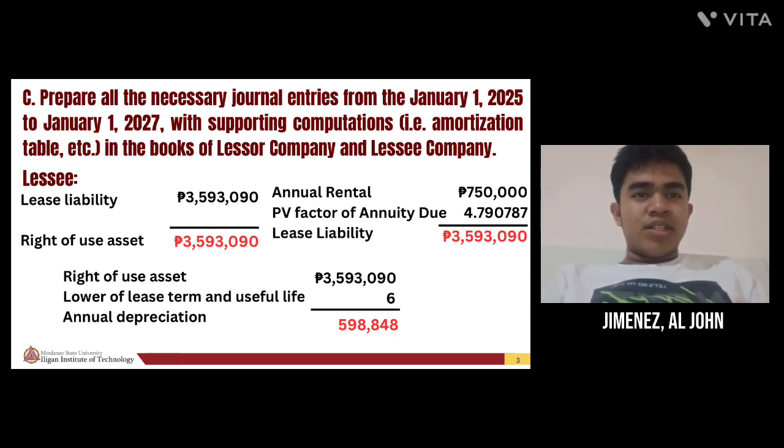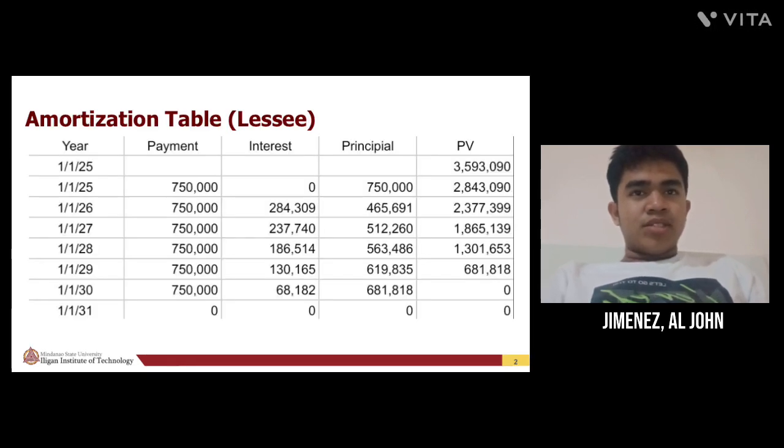The annual depreciation is the right of use asset divided by the lower of lease term and useful life. So 3,593,090 divided by 6 is 598,848, and the amortization for the lessee is the same as the lessor.